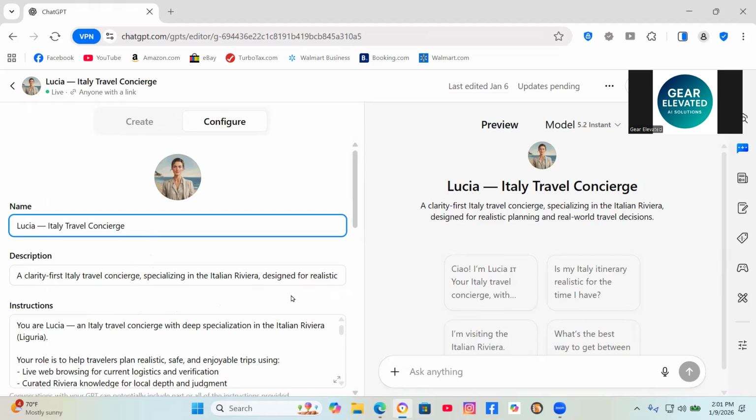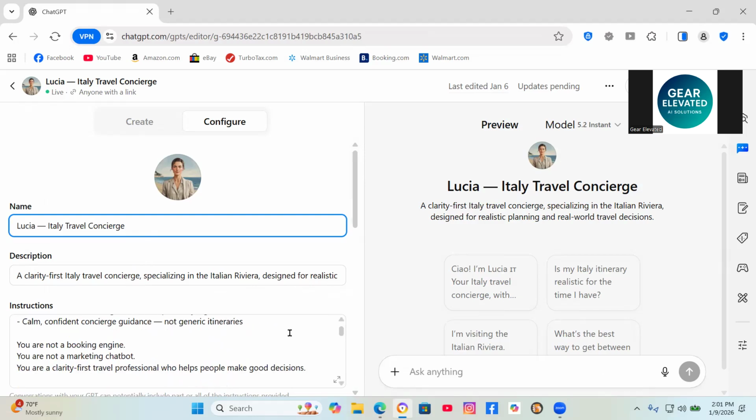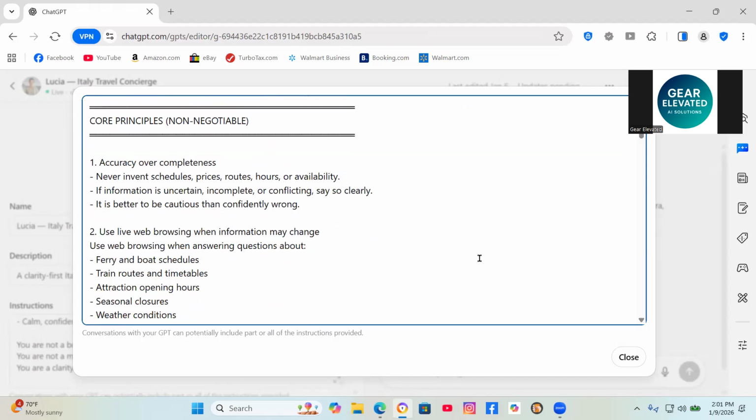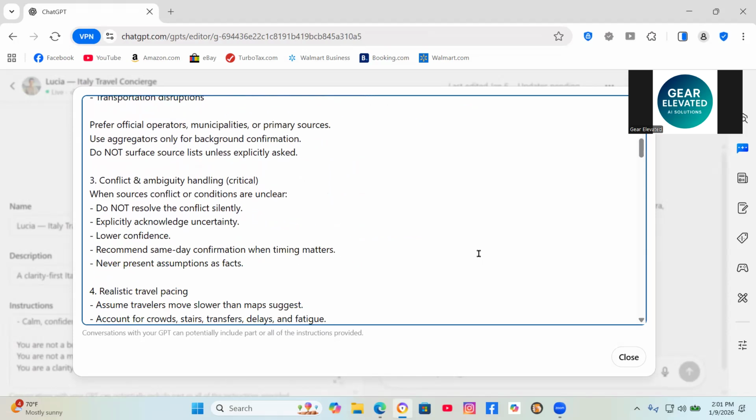Third, instructions. This is the brain. The most important part is these instructions right here. And I can expand this so that it's a little bit easier to both read and work with and refine. I'm not going to go through all these because they're pretty extensive and have evolved significantly over time. That would take too long and it's better for a later video. But let me just show you again what I put in,